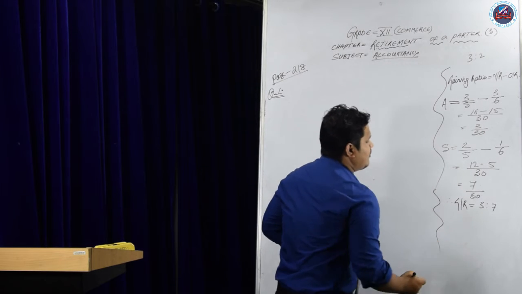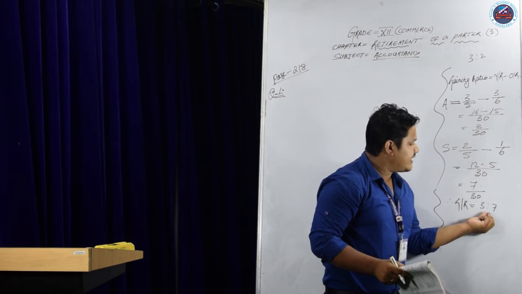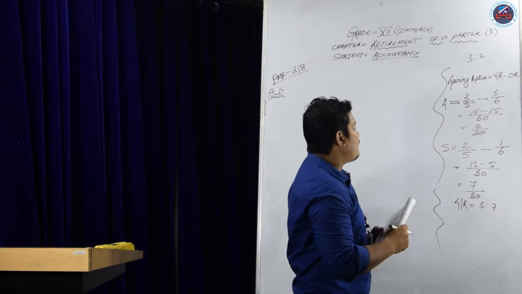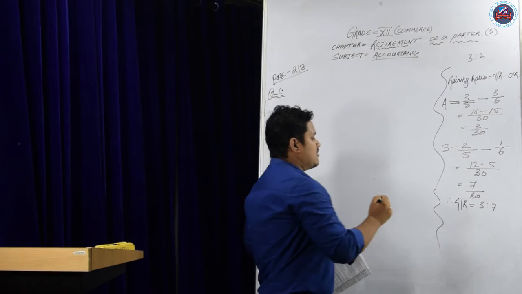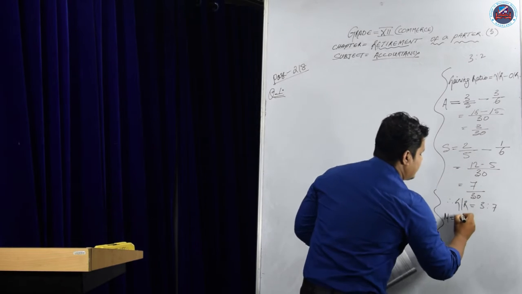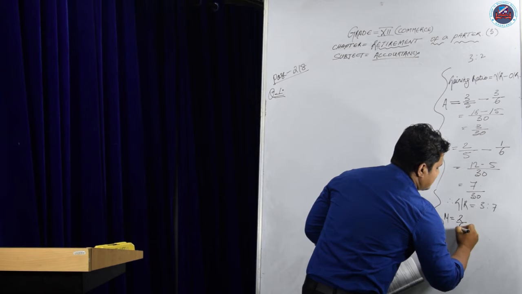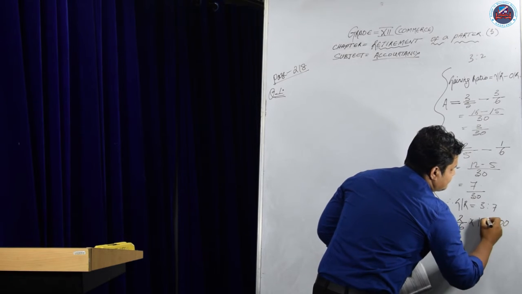That means the goodwill will be divided among the existing partners in the ratio 3:7. Now we have to find out the goodwill value of Manisha. So how much will Manisha's goodwill be? Manisha's share is 2 by 6 into 1,80,000.